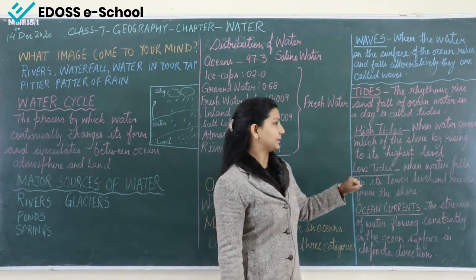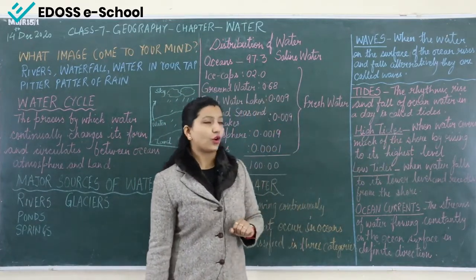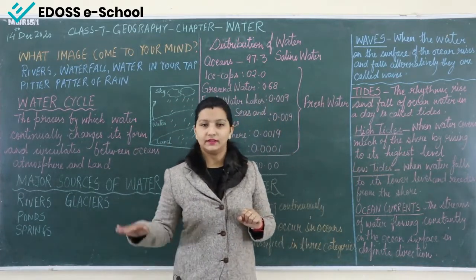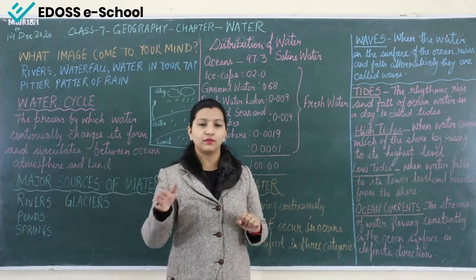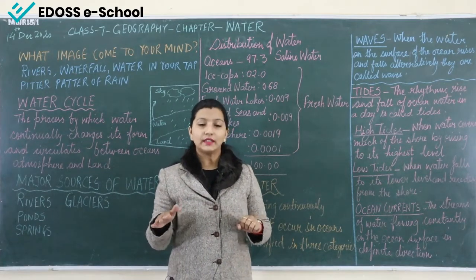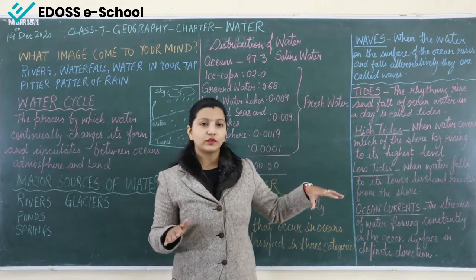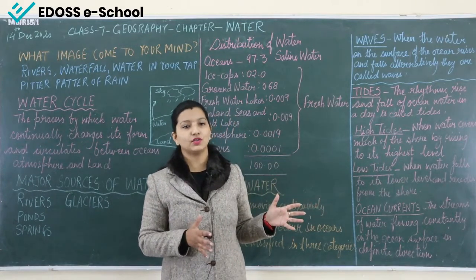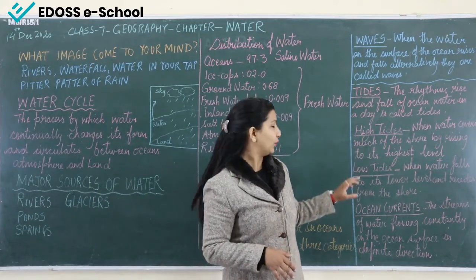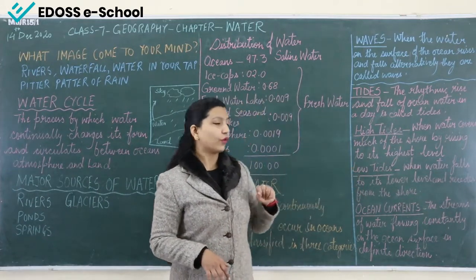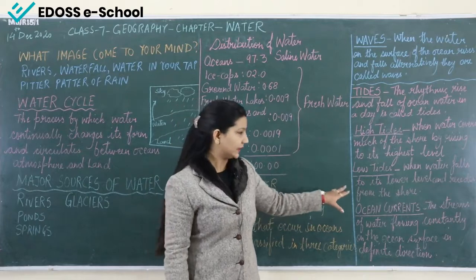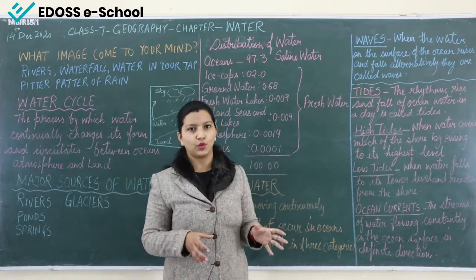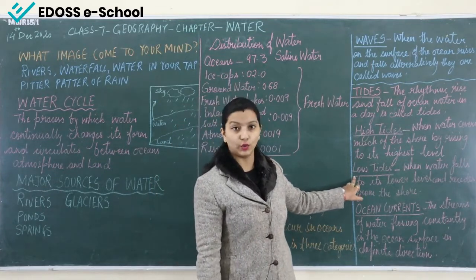What is high tide? When water covers much of the shore by rising to its highest level. In the tides the water is flowing high and low. So when the water is covering most of the part of the shore and coming to its highest level, that is known as high tides. What are low tides? When water falls to its lower level, then it is known as low tides. It means the water is at the lower part of the shore, that means it is low tides.